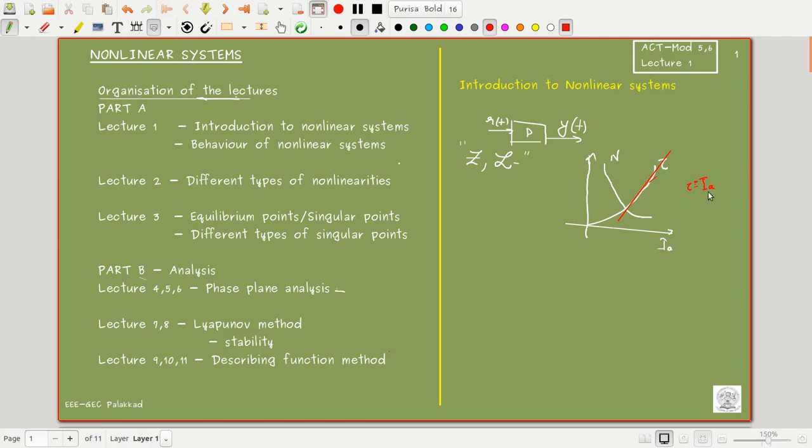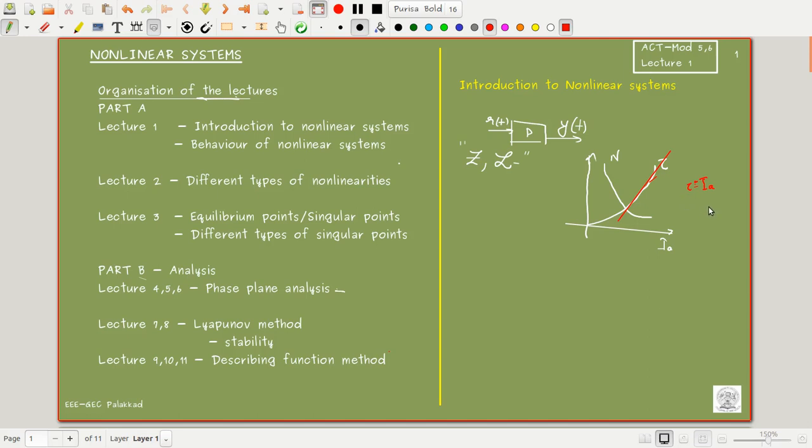So this is the kind of approximation that we do in linear theory, and in the coming set of equations, we are not going to deal with these kinds of linearization. We will work with nonlinear systems, and that is what we are going to see.